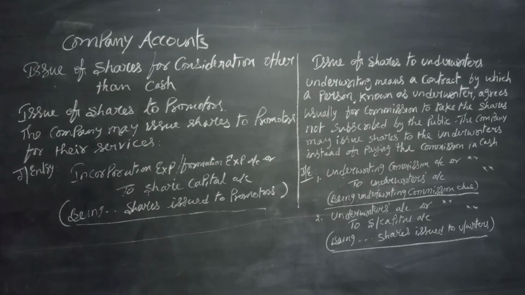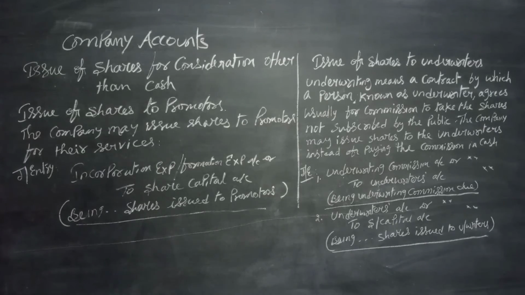Who are underwriters? The persons who come into agreement to take the shares, of course, for commission, which are not being subscribed by the public, and we have to pay. The company has to pay commission. Instead of paying the commission in cash, the company may issue shares to the underwriters. For that, entries will be underwriting commission account debit to underwriters account, being underwriting commission due, and underwriters account debit to share capital account, being shares issued to underwriters. Of course, instead of these two, we can make it into one. So we can pass only one entry, underwriting commission account debit to share capital.